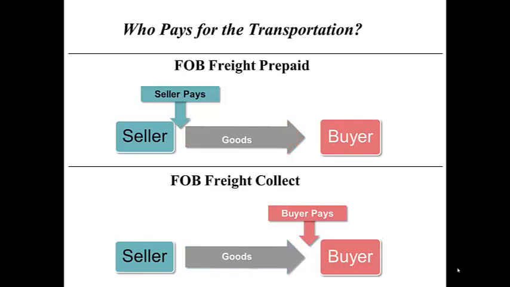Well, then the second question is, who pays for the transportation? FOB freight prepaid means that the seller pays for the transportation of the goods. And then FOB freight collect means that the buyer pays for the transportation of the goods.